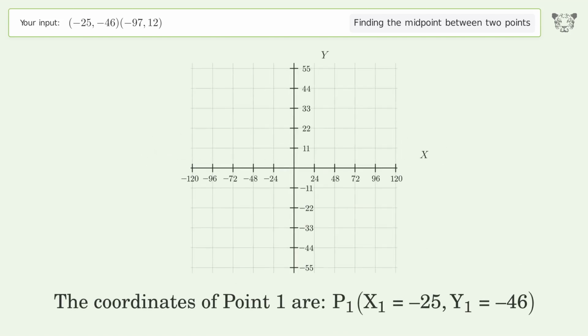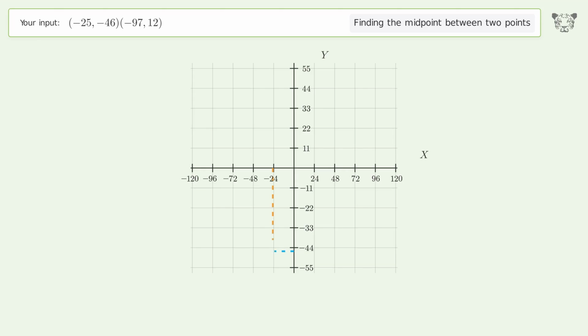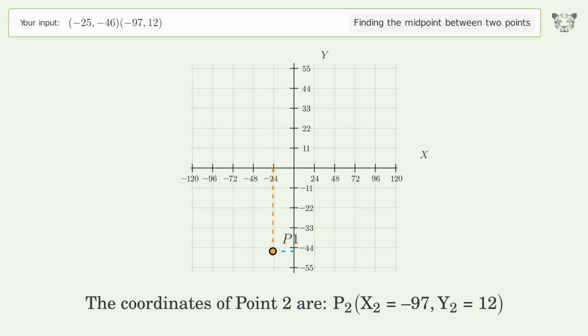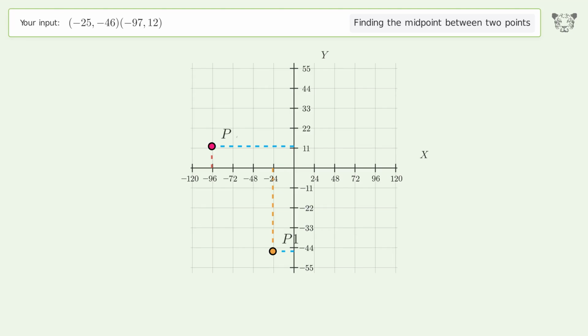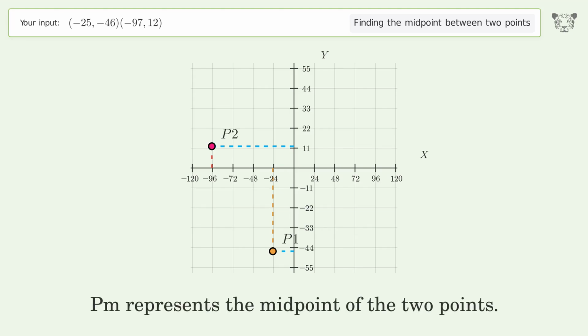The coordinates of point 1 are, x1 equals -25, y1 equals -46. The coordinates of point 2 are, x2 equals -97, y2 equals 12. PM represents the midpoint of the 2 points.